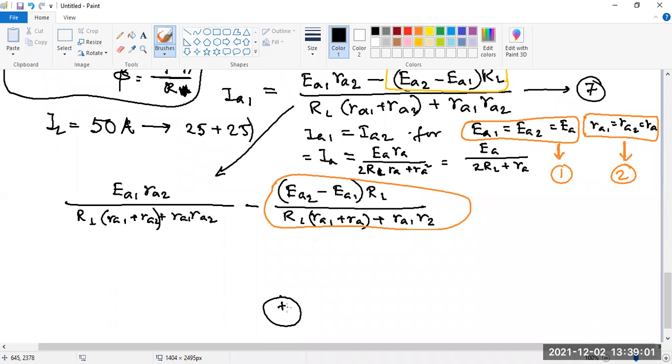Suppose I have a voltage source like this, which has a resistance. Two resistances are like this. Suppose this is R1, this is R2, and this is E. So this we can write like this.